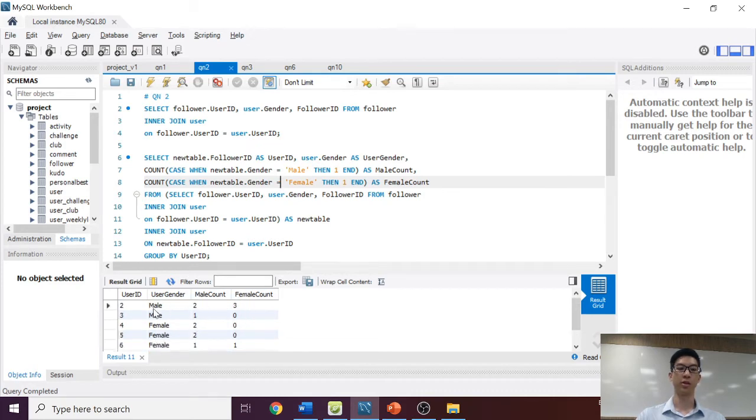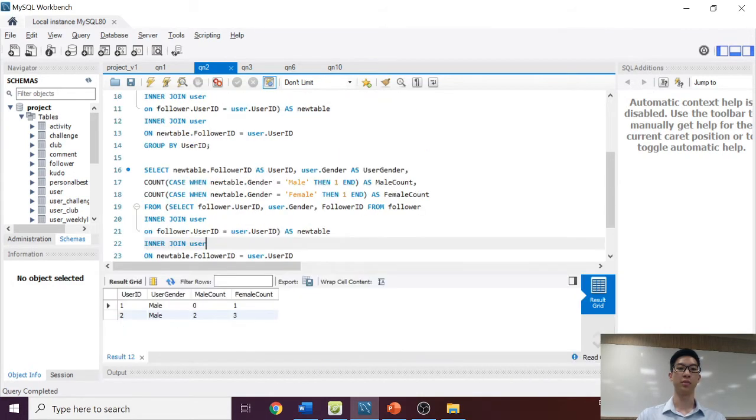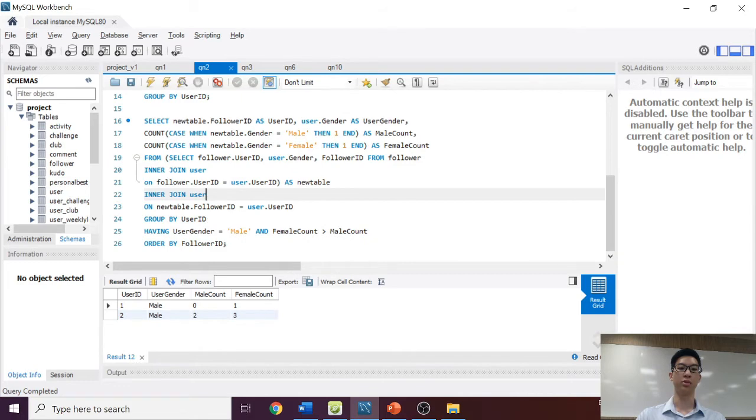So you can see over here that user ID 2 is male, follows 2 male and 3 female. The final step is to filter for those users with male gender, and they have to have the female count higher than the male count. And for the output, we'll have user ID 1, 2, they are male, and they do indeed follow more females than males.